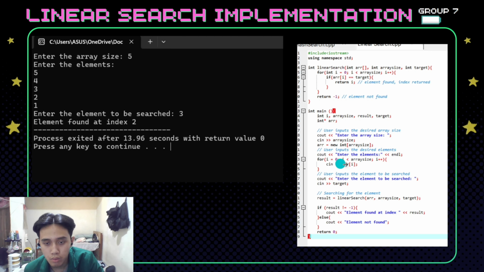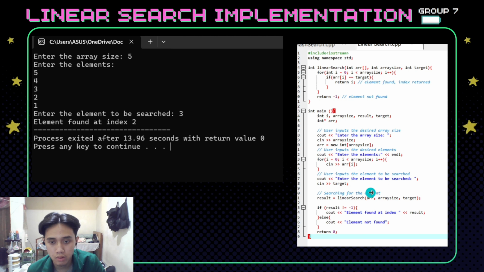And next we will enter the element that we want to search, like this. For the example, we will try to search 3, and we will save it to the target.